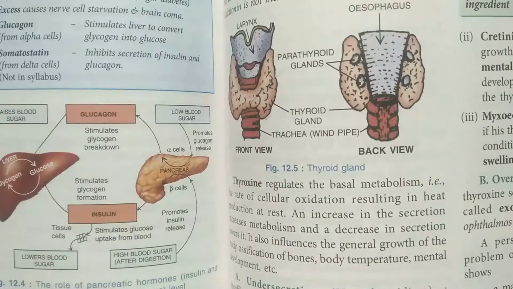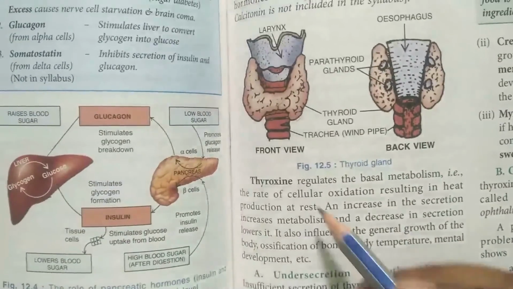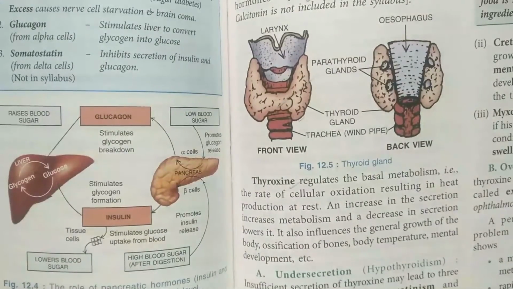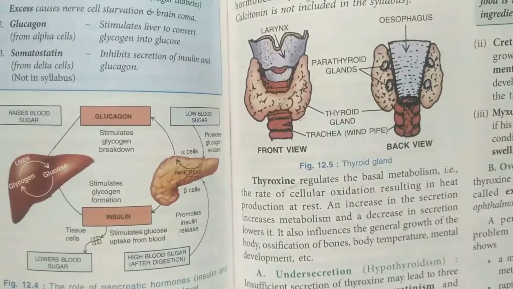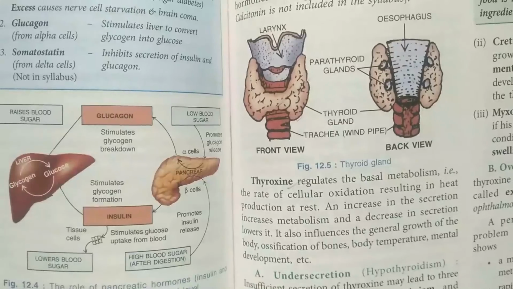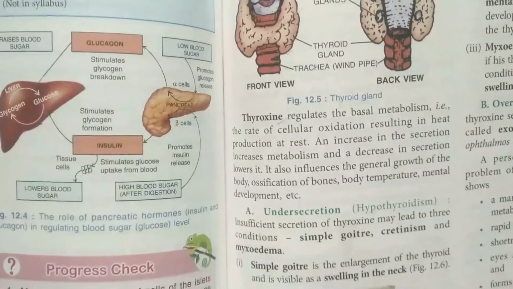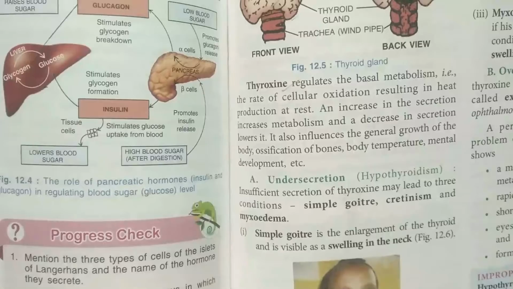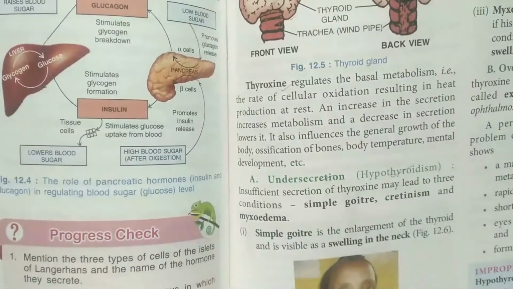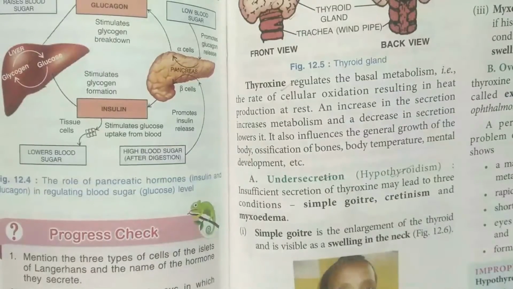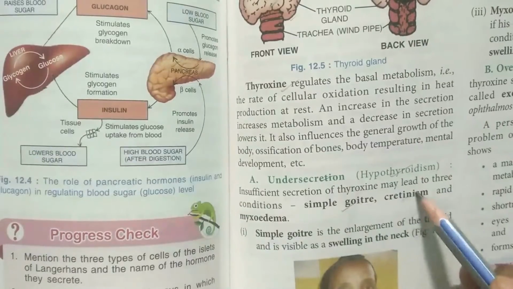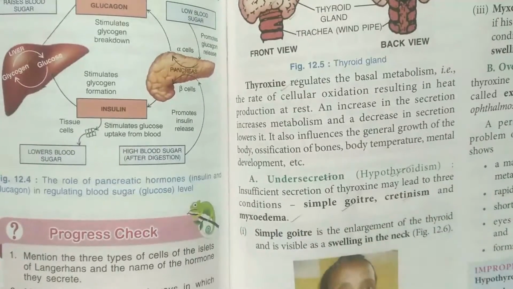So all this basic metabolism is controlled by the thyroxine hormone, and as you know it is a hormone, so its hypo- and hypersecretion can cause problems, and that we have to see in this chapter. Now what happens if thyroxine is not produced in a sufficient amount? That means undersecretion, or hypothyroidism. Insufficient thyroxine leads to three conditions: simple goiter, cretinism and myxedema.